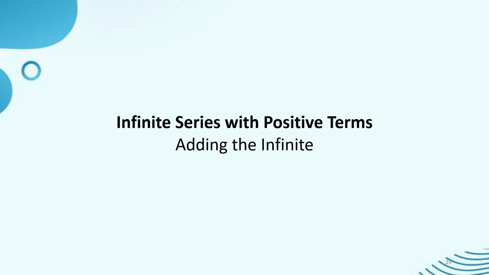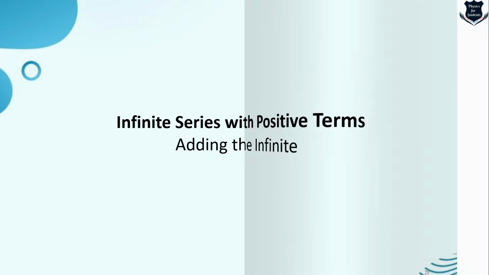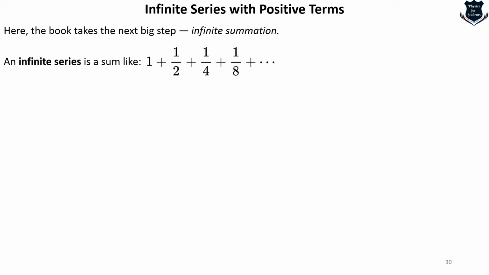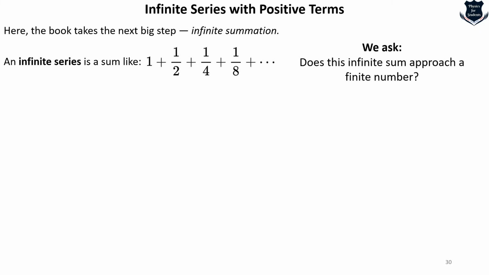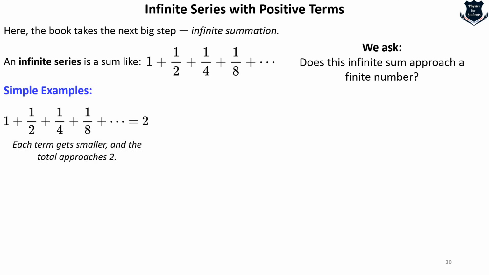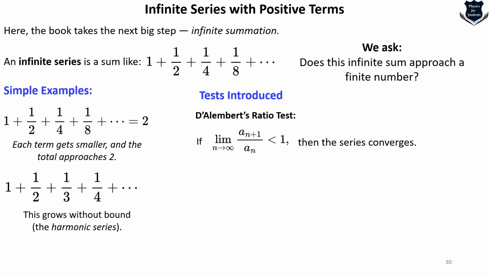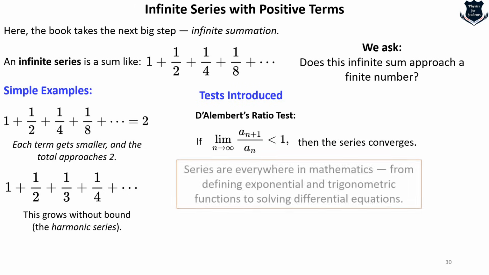Then comes what are called infinite series with positive and negative terms. Here the book again takes a big step, that is, infinite summation. You know what an infinite series looks like. From here we ask this question: does this infinite sum approach a finite number? Then again there are simple examples, like each term gets smaller and the total approaches 2. This one grows without bound, that is the harmonic series. Then the D'Alembert ratio test, where the series converges, and so on.